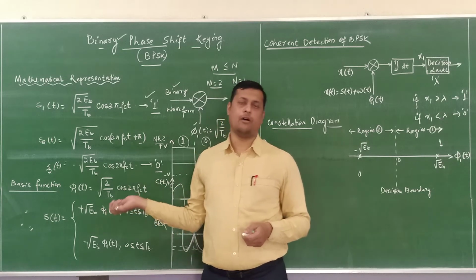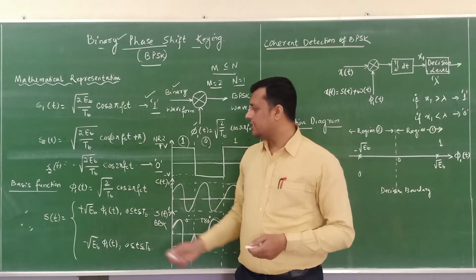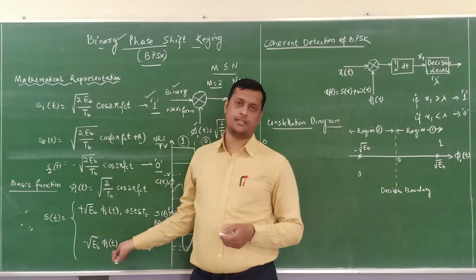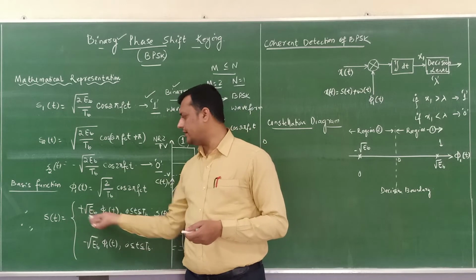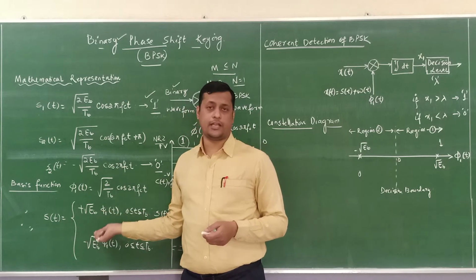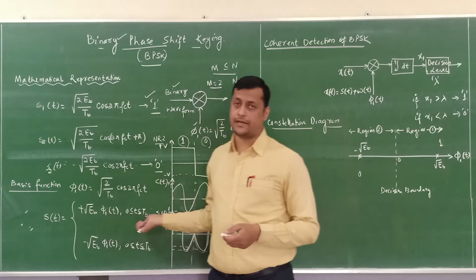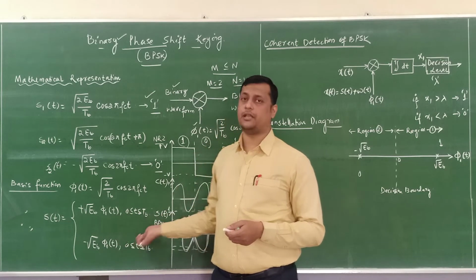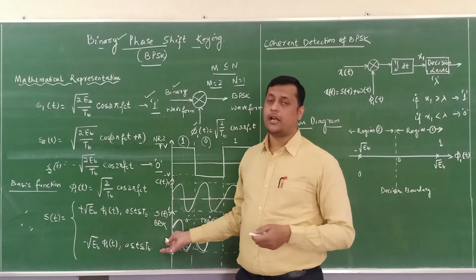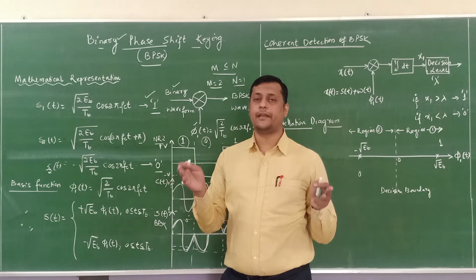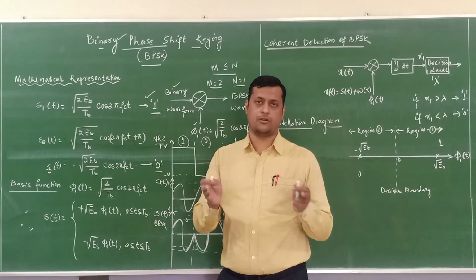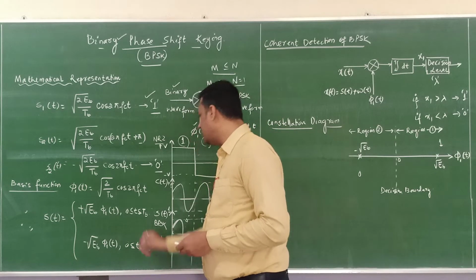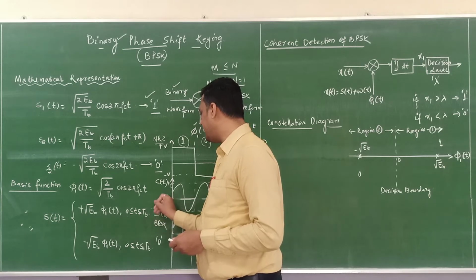Last class we discussed how to derive this basis function. Then these two symbols can be represented with a general expression: s of t is equal to plus root Eb into phi 1 of t for binary bit 1, and minus root Eb phi 1 of t for binary bit 0. This transmission takes place for the complete time period 0 to Tb, for both binary bit 0 and binary bit 1.